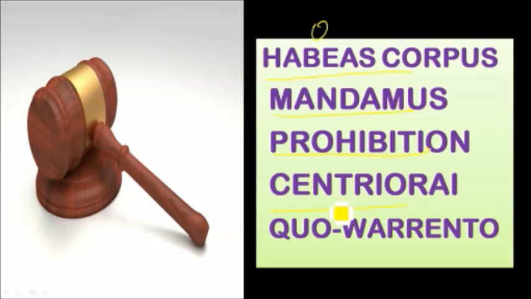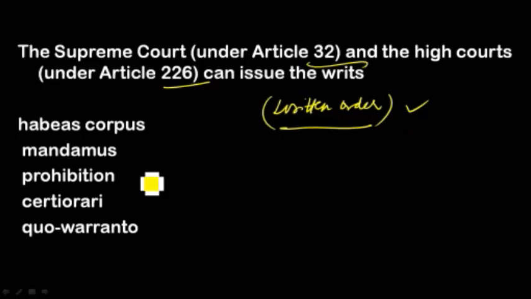In this video, let's learn about writs issued by the Supreme Court as well as the High Court for enforcement of fundamental rights. The Supreme Court issues writs under Article 32 and the High Court under Article 226 of the Constitution. The basic thing, what are writs? Writs are written orders issued by the Supreme Court and the High Court for enforcement of fundamental rights. This is simple. It means a written order.